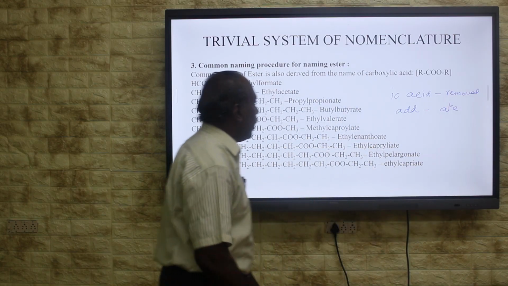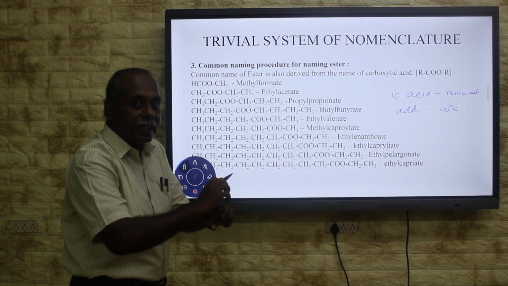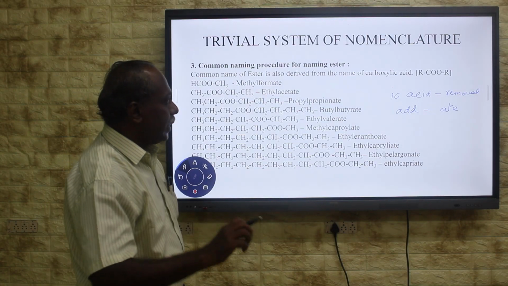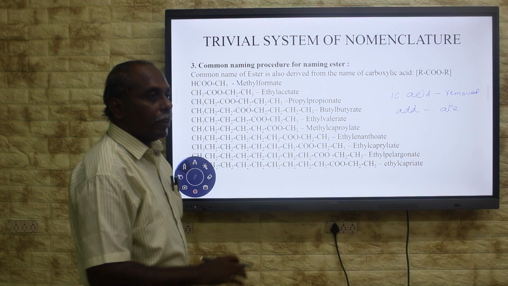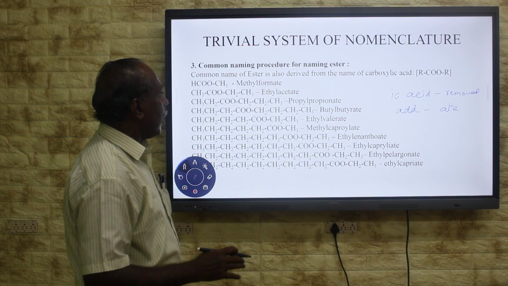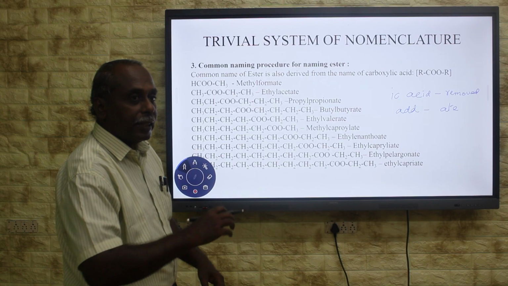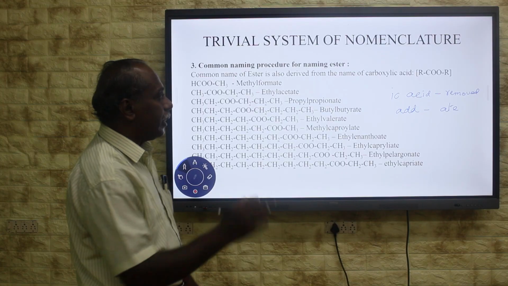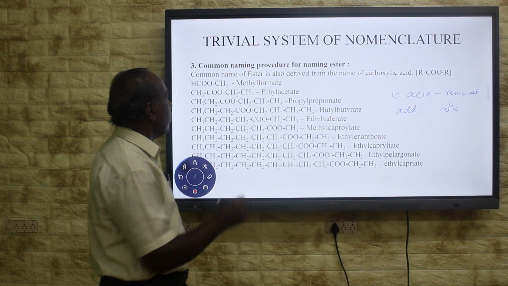That is the way of giving nomenclature. In formic acid, acid is removed, then you add ATE. Formate. Methyl formate.